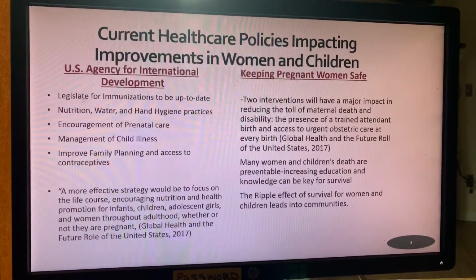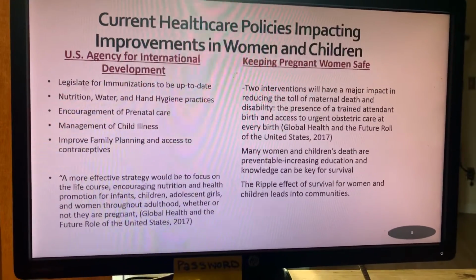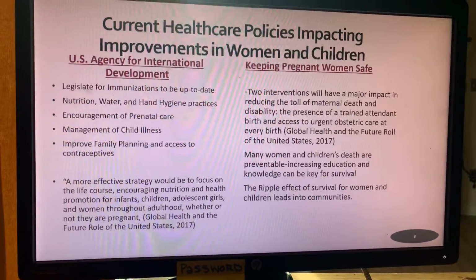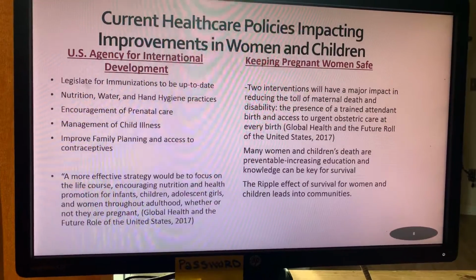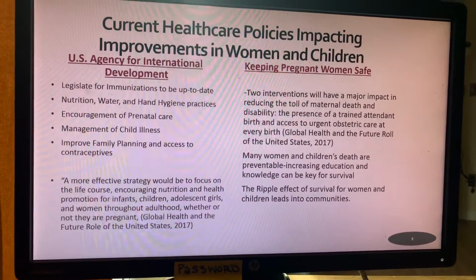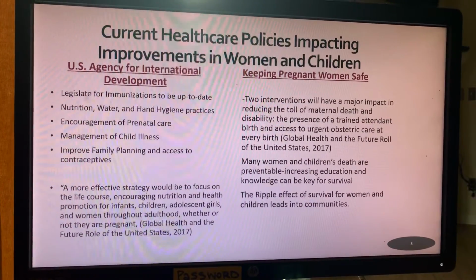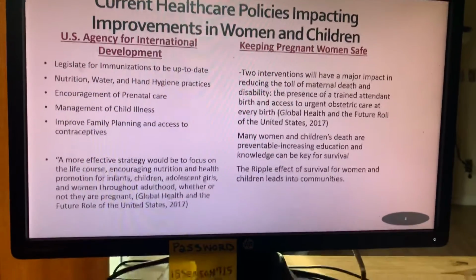We need to improve family planning, as well as improve the access for those to have contraceptives. The global health and the future role of the United States. A more effective strategy would be to focus on all the way from infant children through adolescence into women who go into adulthood, whether they are just pregnant or not.